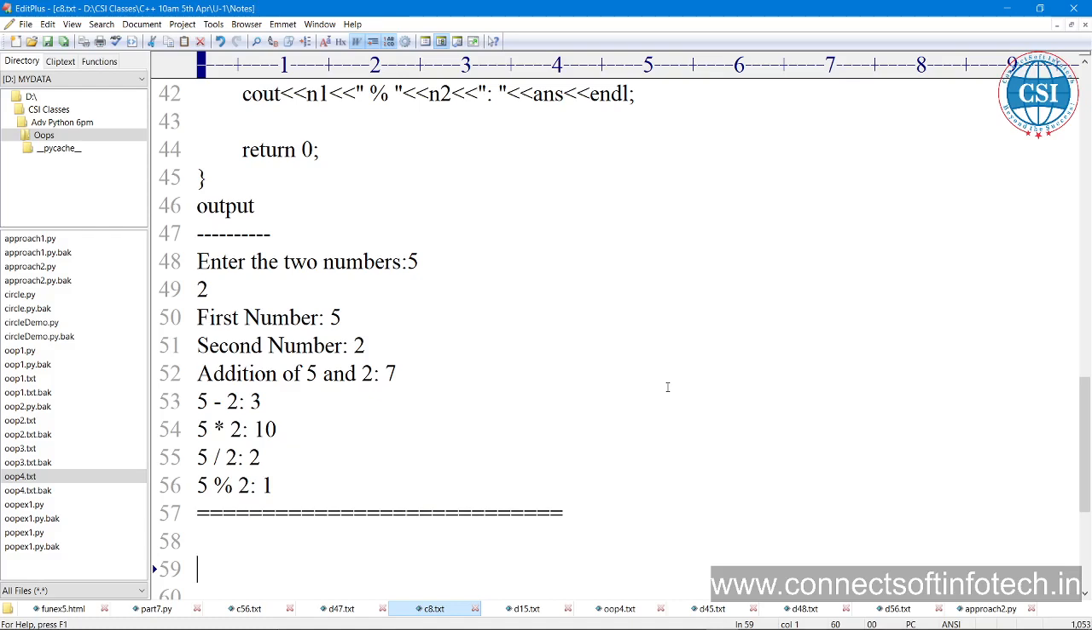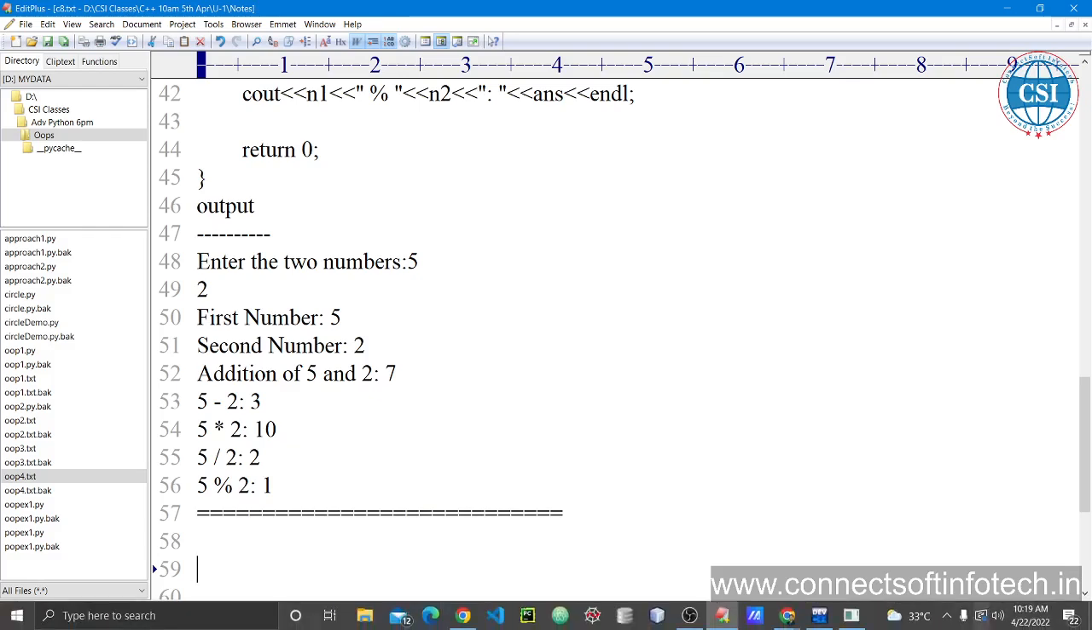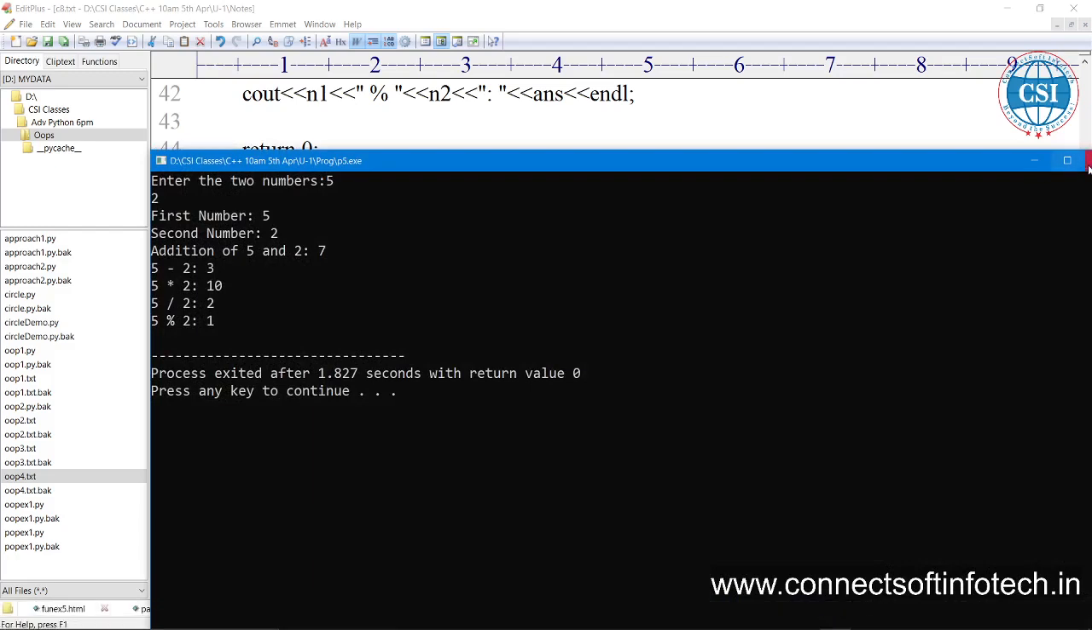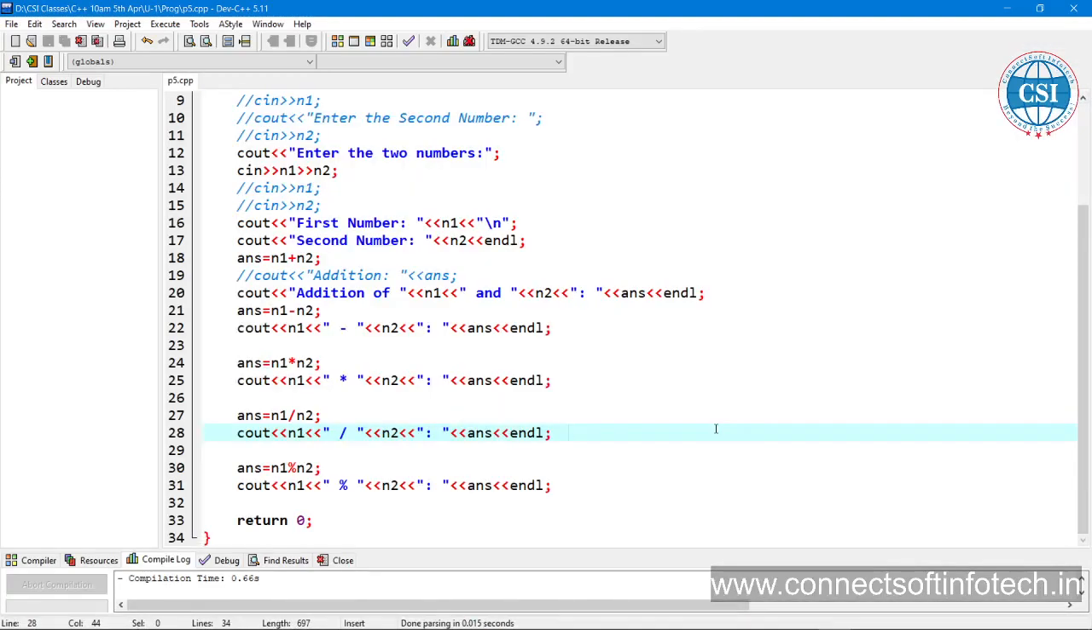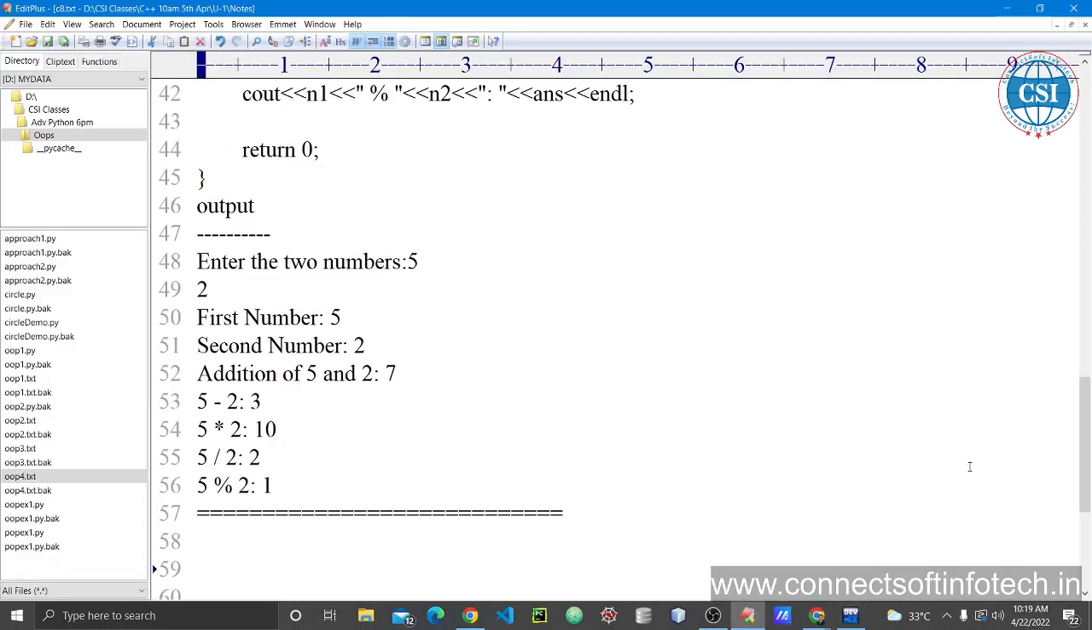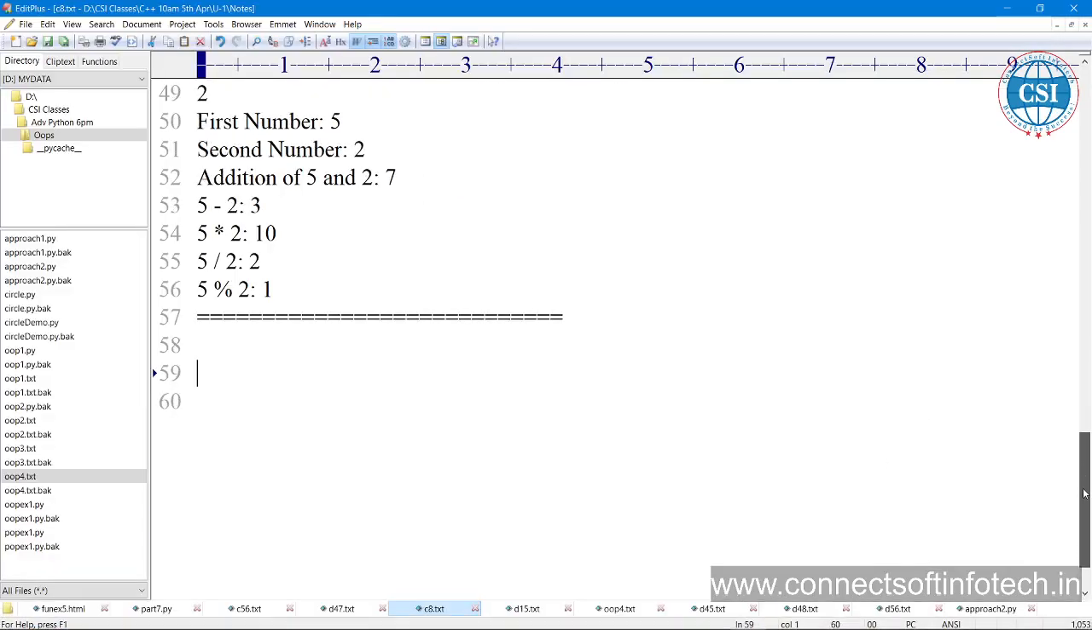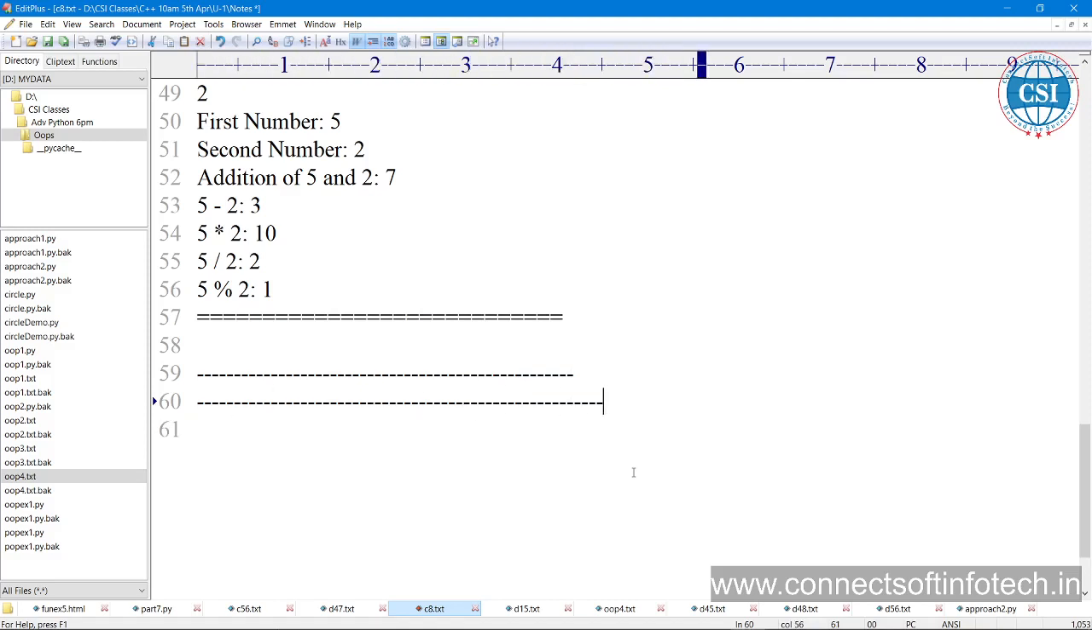Next one is what? Increment and decrement operators are there. The increment operator increases the integer value by 1, the decrement operator decreases the integer value by 1. We have the concept of pre-increment and post-increment, pre-decrement, post-decrement. If you are storing the value to another variable, then different things are going to happen, then the concept of pre and post will apply.